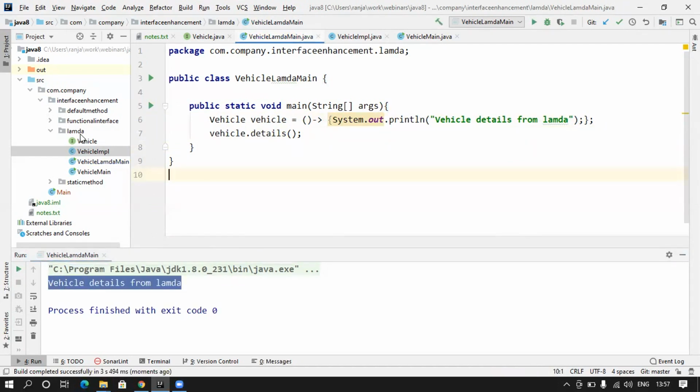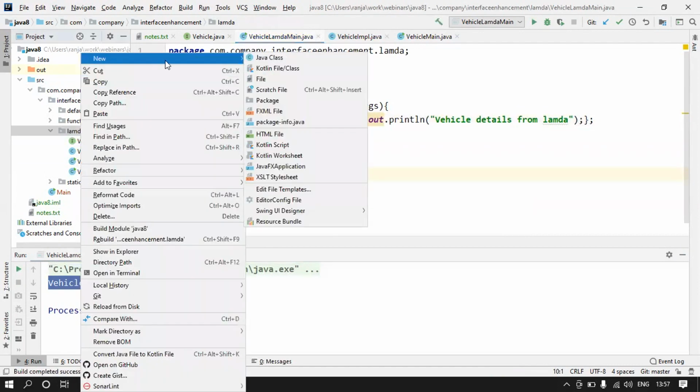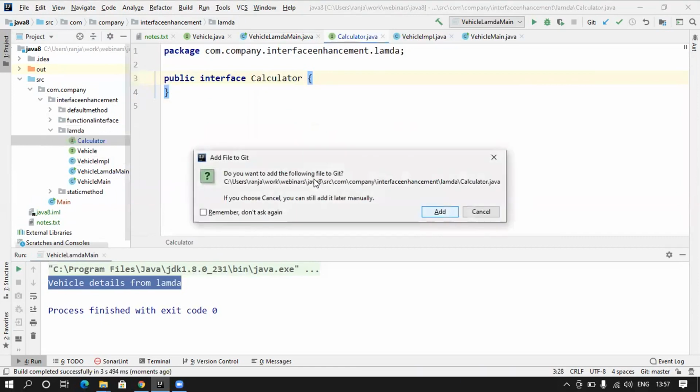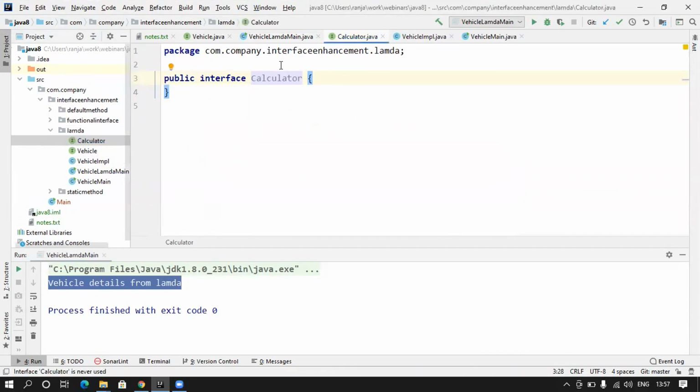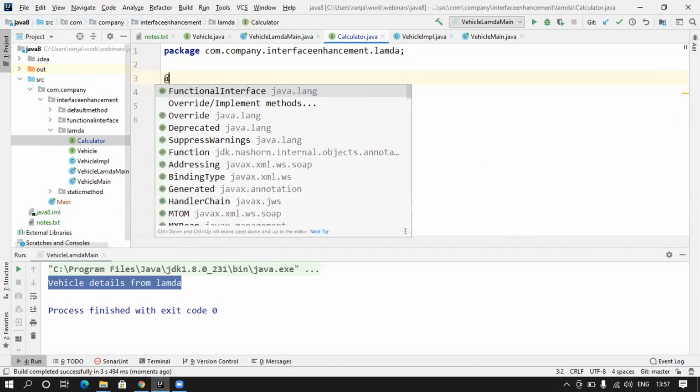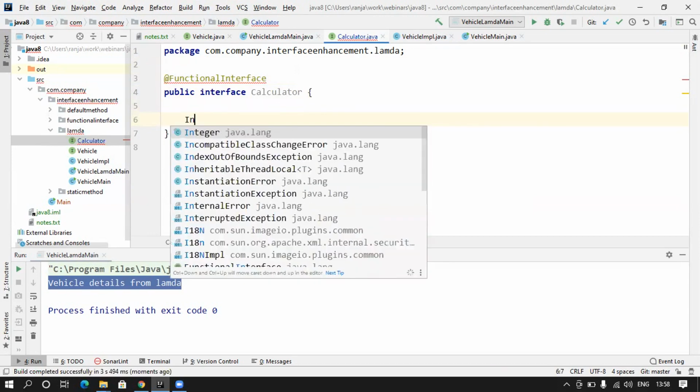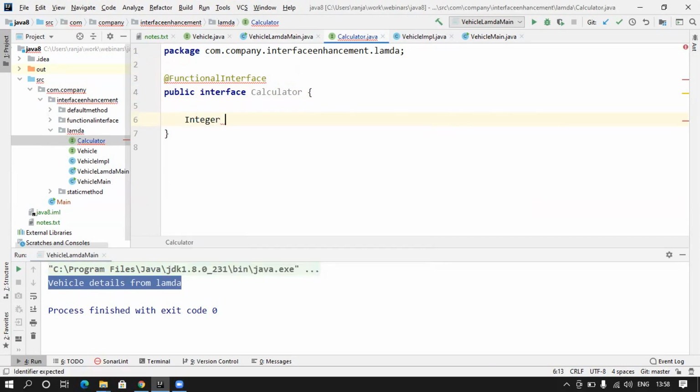Great. Can we have a calculator interface like this? So let's go ahead and do that. So I will say calculator, and I have, let's say, an addition here. So I will say add, functional interface. Then I will say return as an integer, and then I will say add.